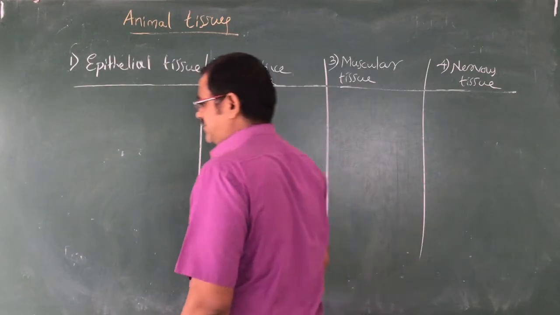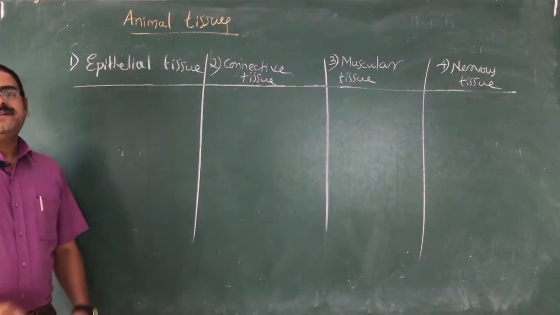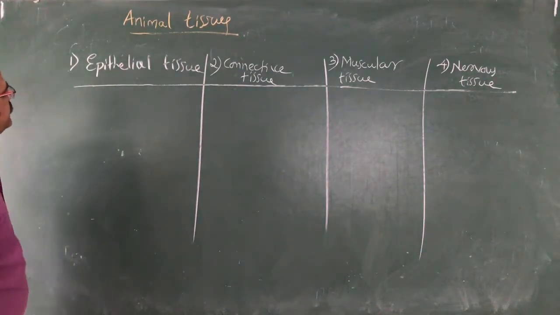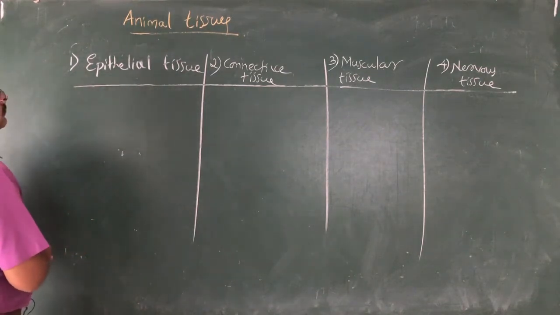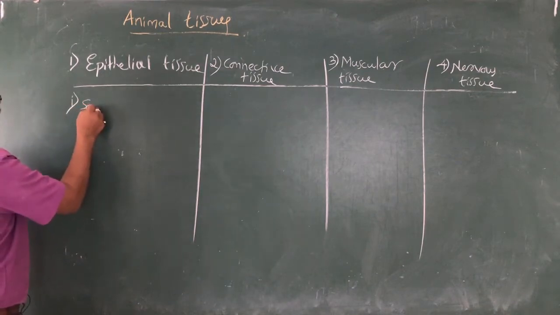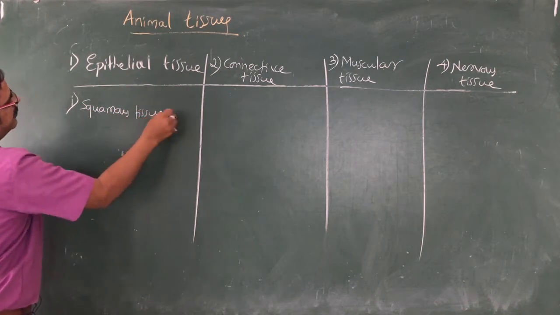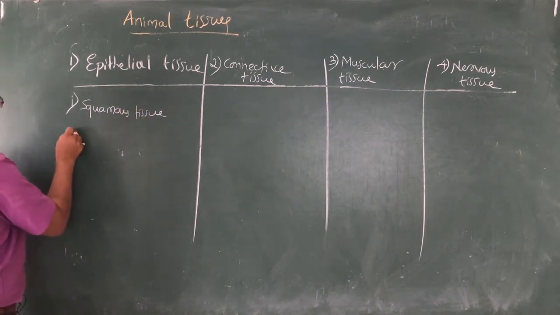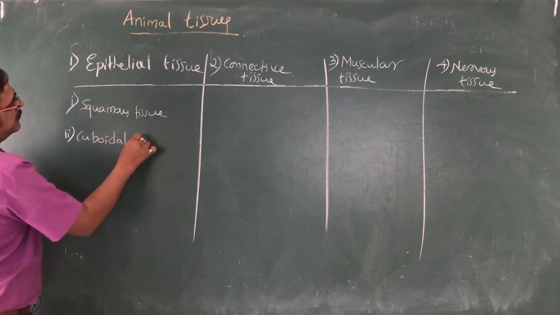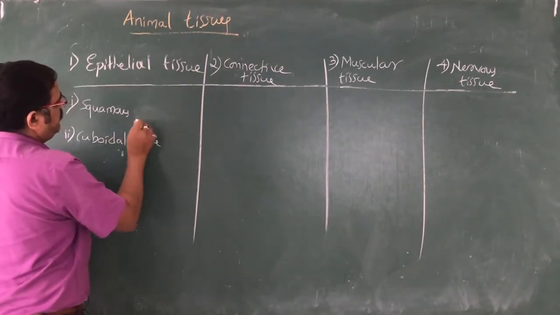But these tissues themselves have undergone lots of differentiation, and they have become subtypes. What are those subtypes? For epithelial tissue, the first subtype is squamous epithelium.